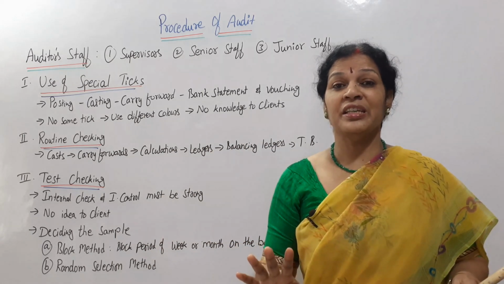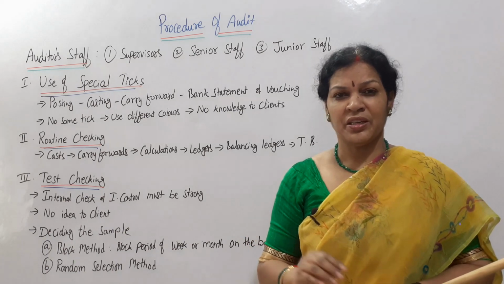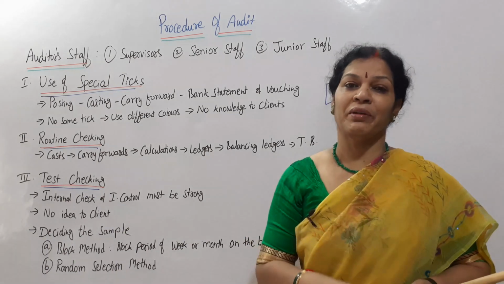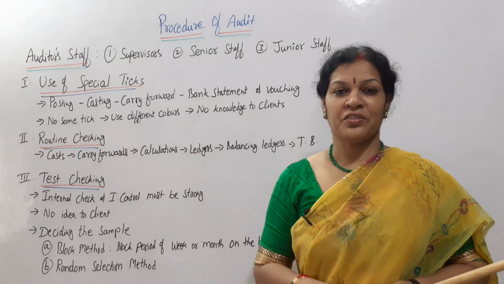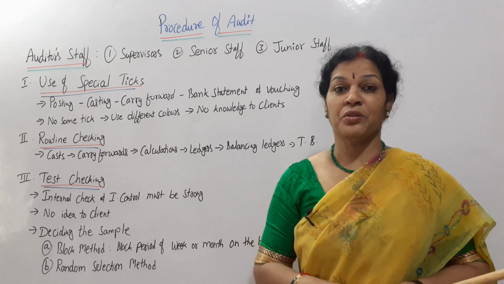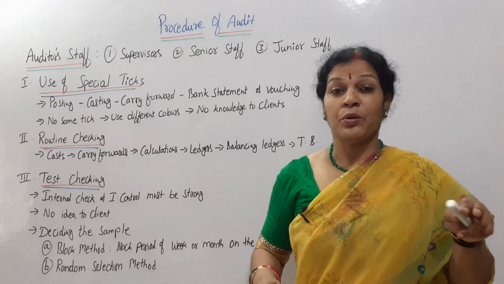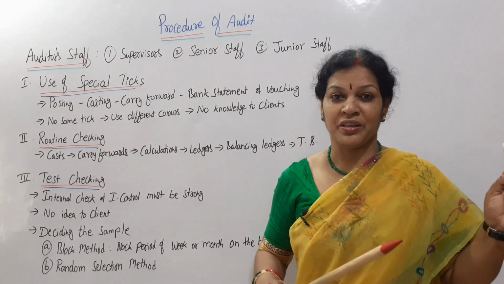This routine checking is going to be useful to the auditor and audit staff members. If they find any kind of difficulties, they can easily find it at the root level only. They can identify it, rectify such things, and bring it to the knowledge of the auditor in routine checking only. In routine checking, if they find lots of mistakes, then they need to be very careful.